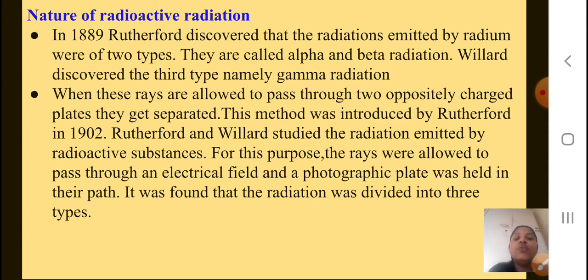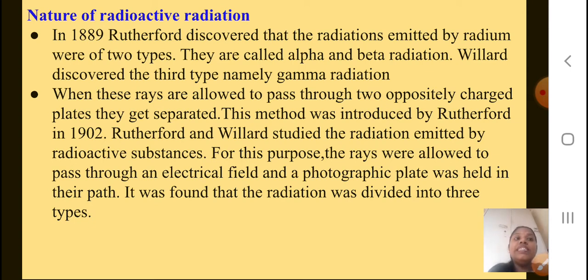So first Rutherford could find only two types of radiation, alpha and beta. Then Villard came and told about the third type of radiation, gamma radiation. When these rays are allowed to pass through two oppositely charged plates, they get separated. This method was introduced by Rutherford in 1902.